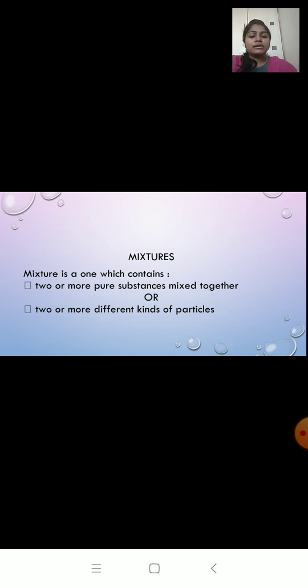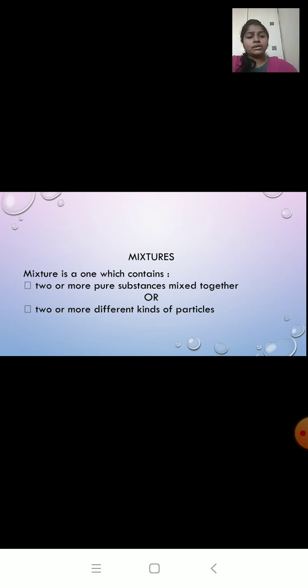Now let us come to mixture. A mixture is one which contains two or more pure substances mixed together. Or I can say a mixture is one which contains two or more different kinds of particles. Now salt and water, when you mix them together, we get salt solution.